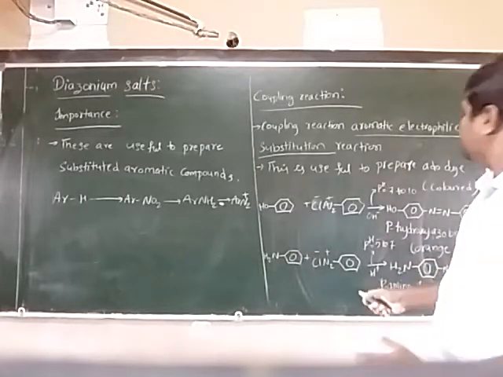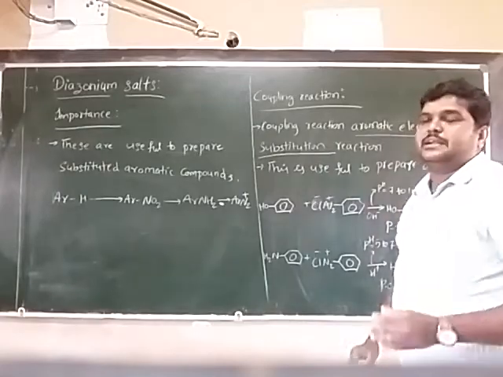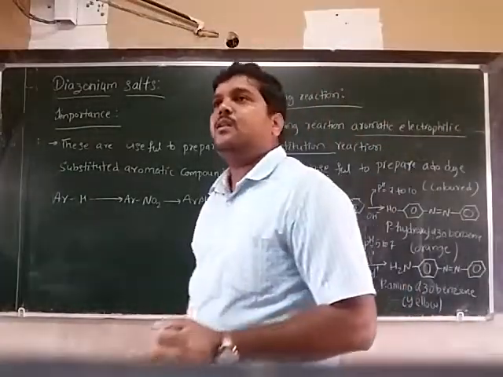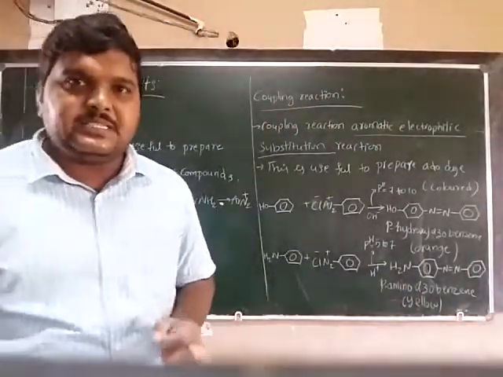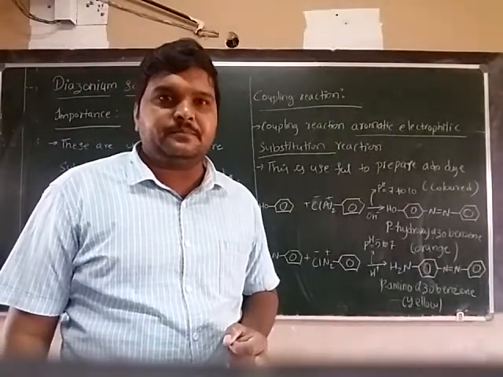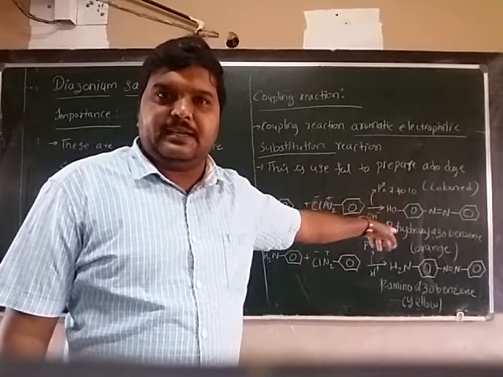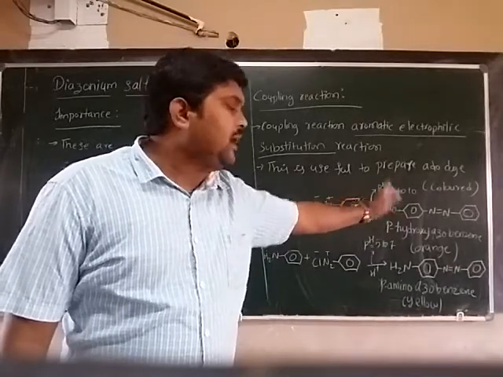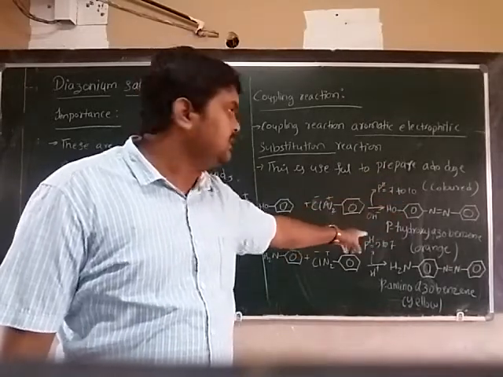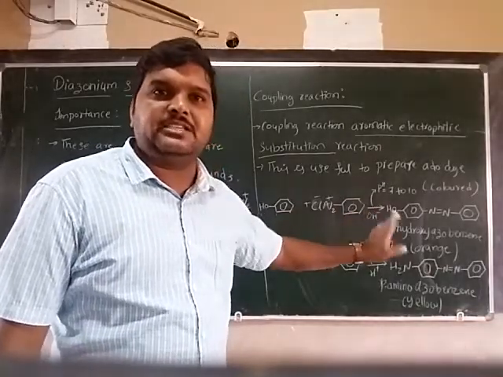So these two are very important reactions. Phenol reacts with benzene diazonium chloride, pH 7 to 10, basic conditions, forms para-hydroxy azobenzene, that is orange color.